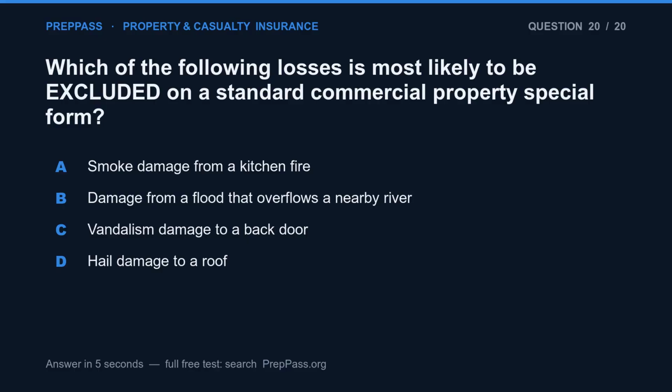Question 20. Which of the following losses is most likely to be excluded on a standard commercial property special form? A. Smoke damage from a kitchen fire. B. Damage from a flood that overflows a nearby river. C. Vandalism damage to a back door. D. Hail damage to a roof.